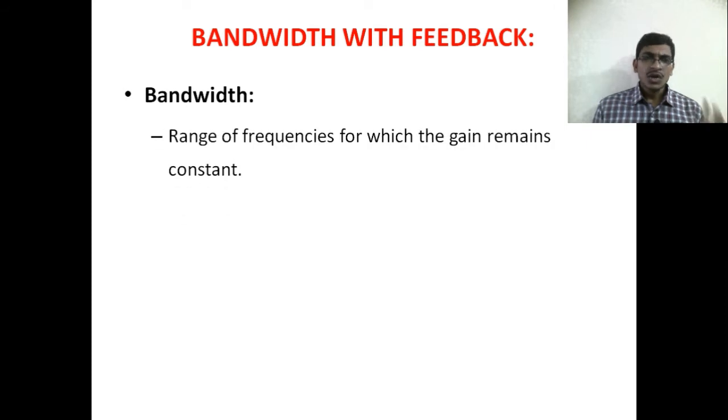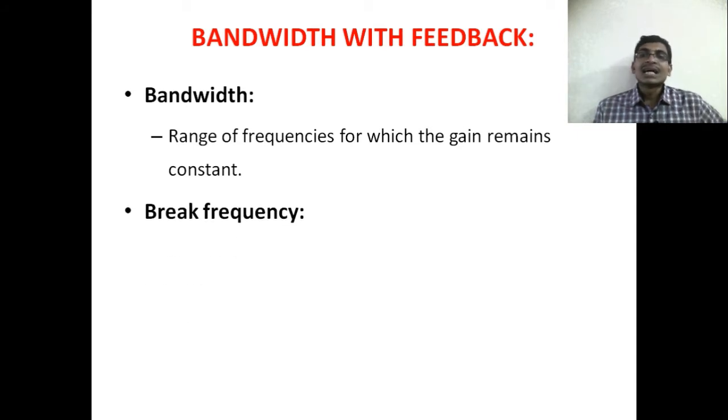Bandwidth. So what is bandwidth? Bandwidth is the range of frequencies for which the gain remains constant. Okay, the range of frequencies for which the gain remains constant, or else the range of frequencies allowed by the operational amplifier is called the bandwidth of the operational amplifier.